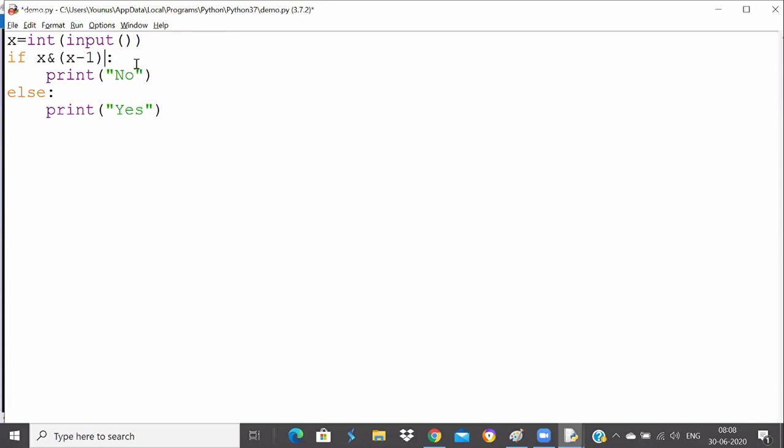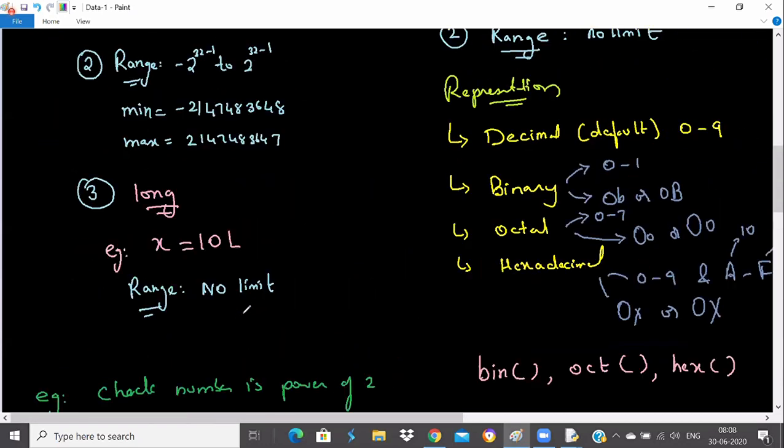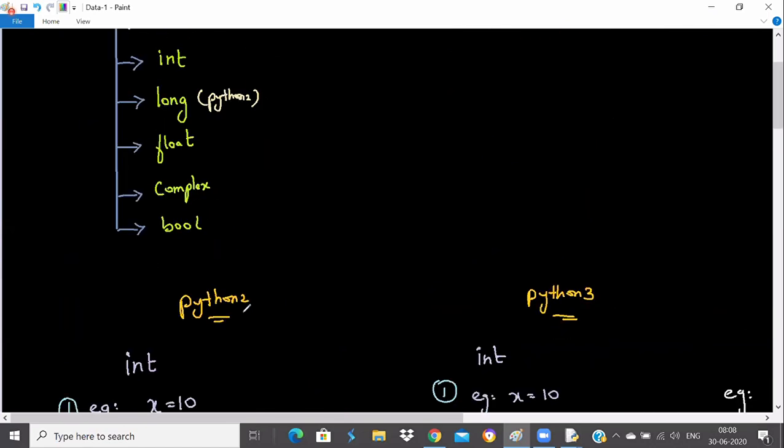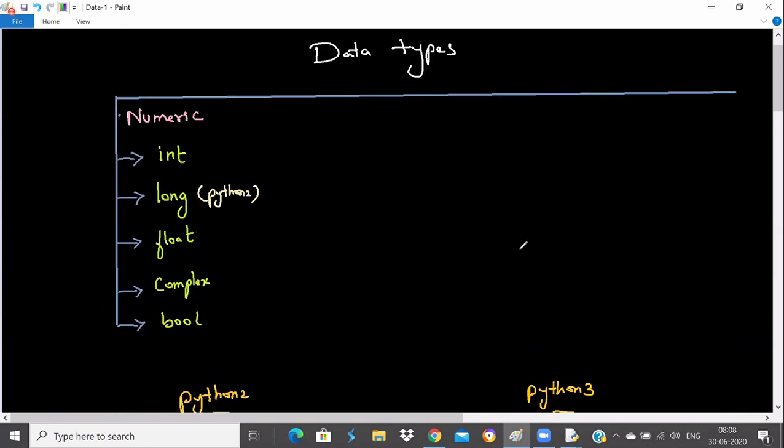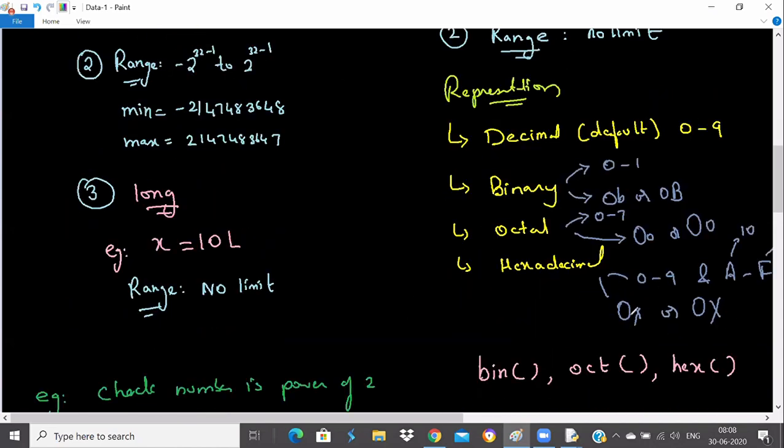Got the point, everyone? So we concluded why it is so important to know about the different formats of integer values. In 2 sections we covered only the integer data type because sometimes this knowledge plays a critical role, and that's why I added it. Will it be useful, guys? We still have to cover float, complex, boolean and other data types. That's why I told you this is one of the major topics. This is additional knowledge, no doubt, but it will be useful.